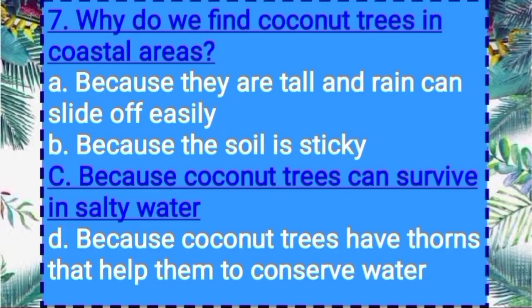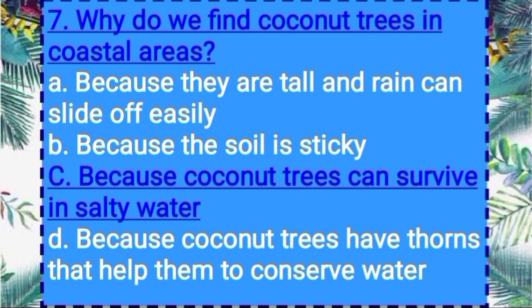Now next, why do we find coconut trees in coastal areas?